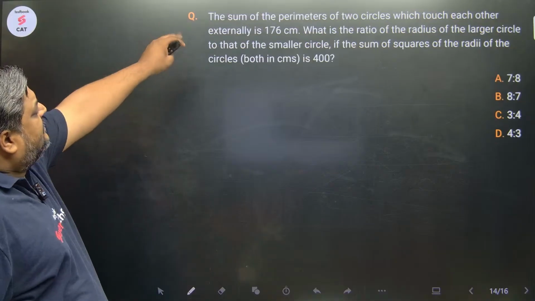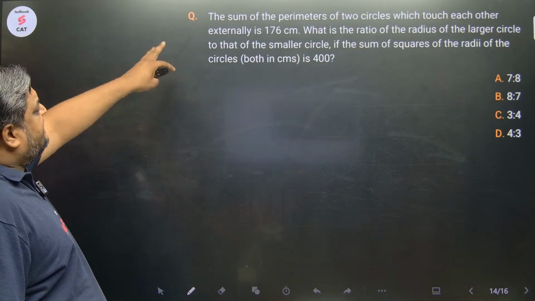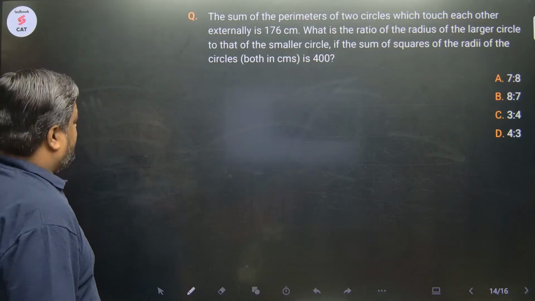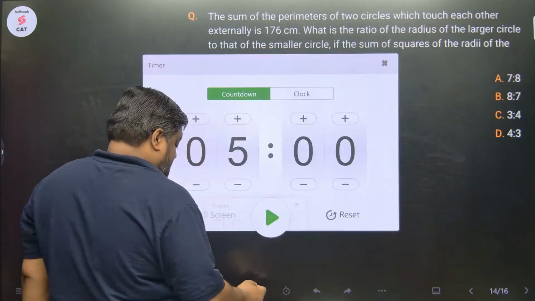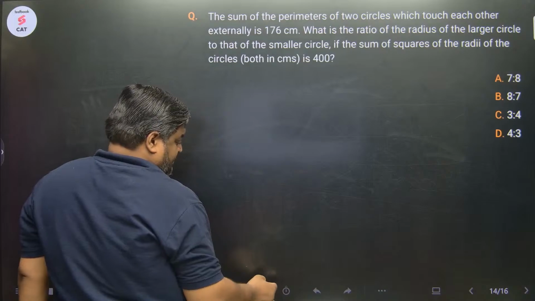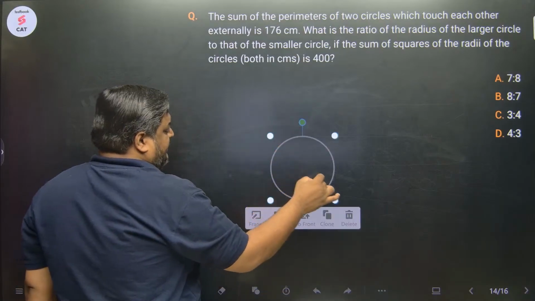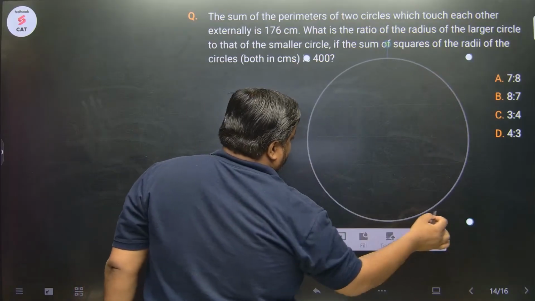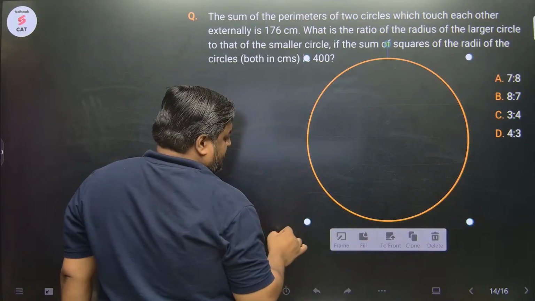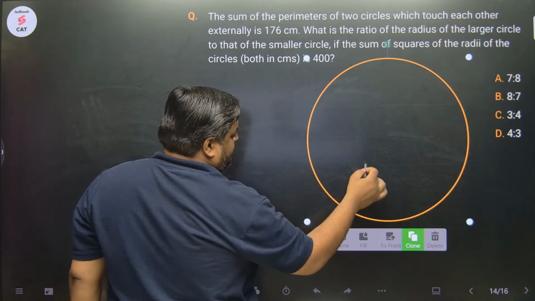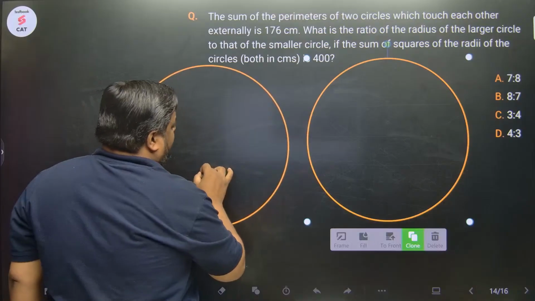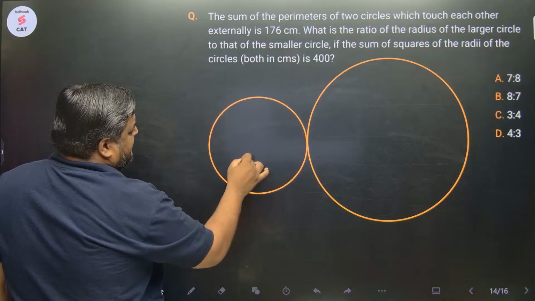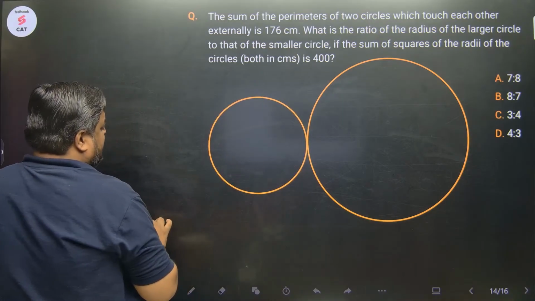चलो. The sum of the perimeters of two circles which touch each other externally is 176. Okay, so there are two circles. एक है बड़ा सर्कल और एक है छोटा सर्कल. ठीक है, ये सर्कल है थोड़ा सा छोटा. And they touch each other externally. Sorted?